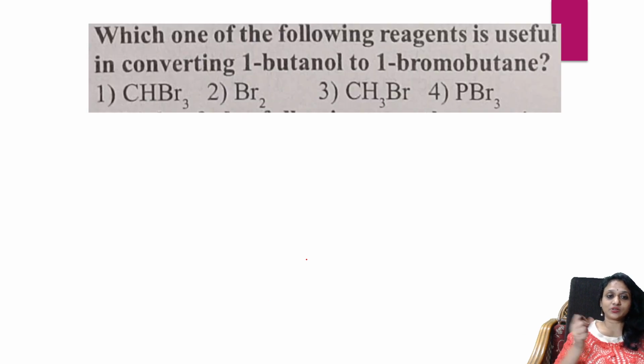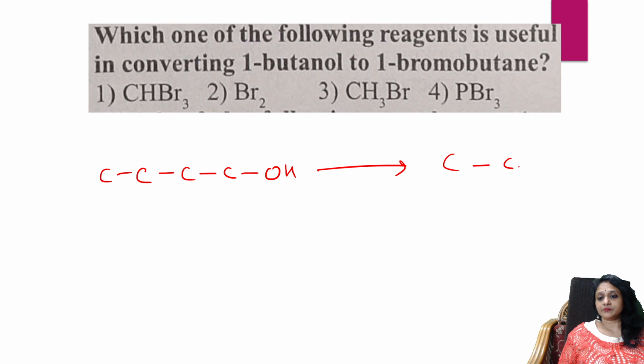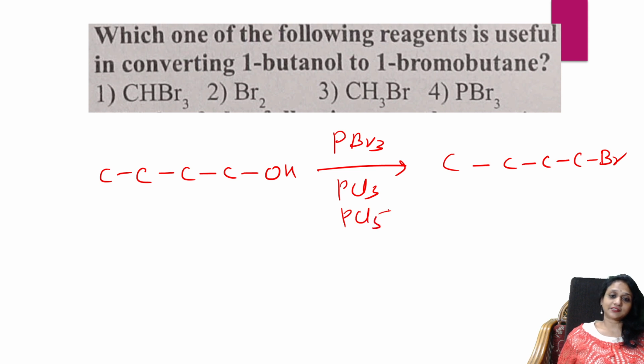Done. Next one. Which of the following reagents is useful in converting one butanol to one bromobutane? Okay. Whenever you want to convert butanol to one bromobutane, simple. Try to add PBr3, PCl3, PCl5, like that. So the option is this.